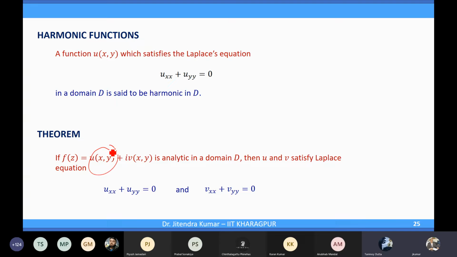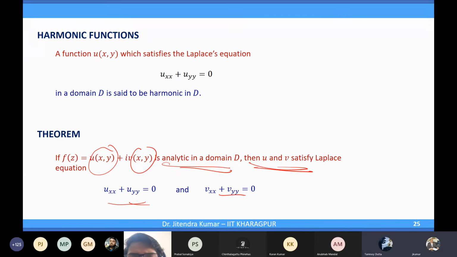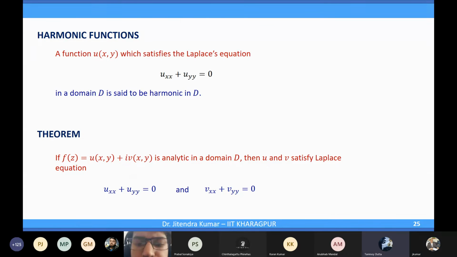These parts u and v, this is what we said. If f(z) is analytic, then u and v satisfy the Laplace equation. That means u and v are harmonic functions. So only u and v will be harmonic, not the whole function. If f(z) is analytic, then u and v are harmonic. That's all.